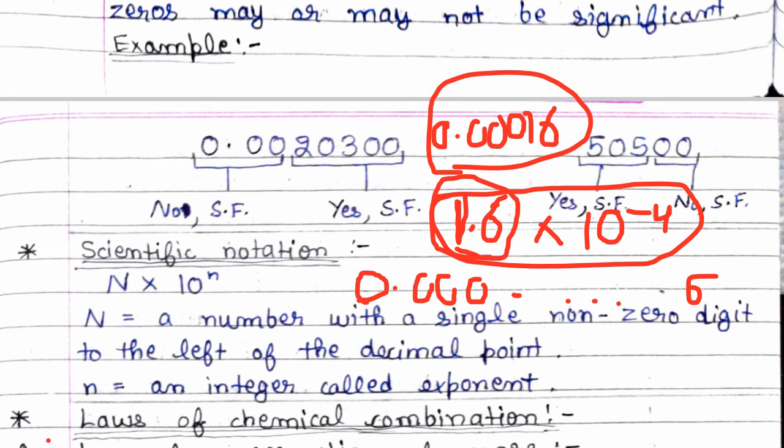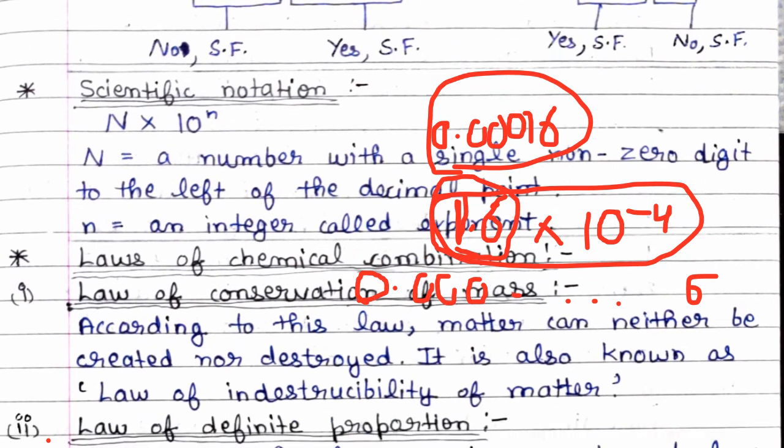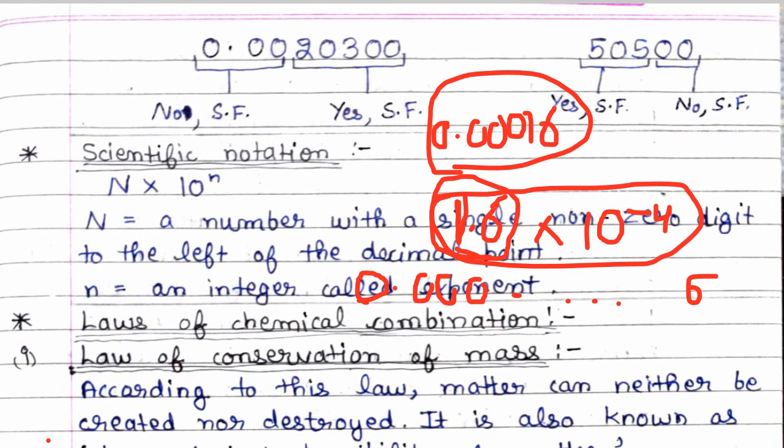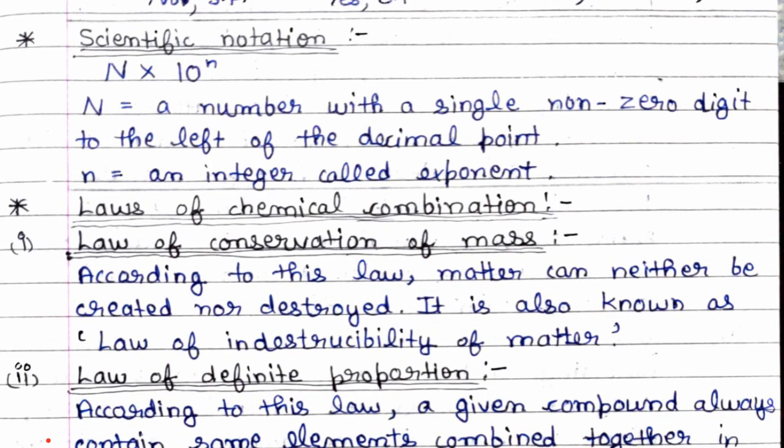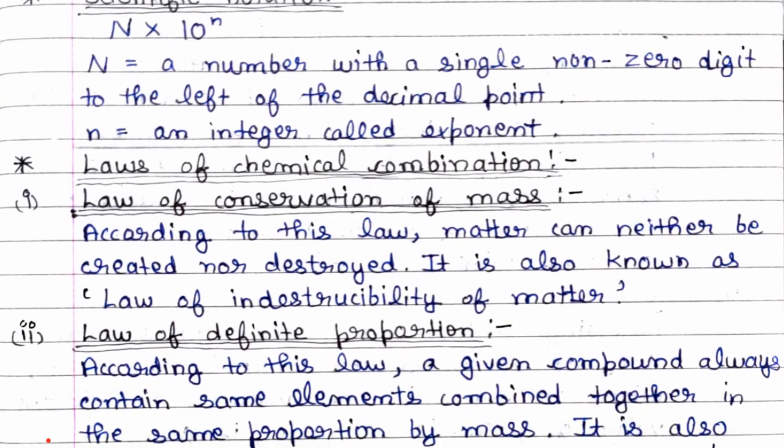Now laws of chemical combination. There are 6 laws of chemical combination. First law, law of conservation of mass. As we all know, this is a very common law. According to this law, matter can neither be created nor be destroyed.